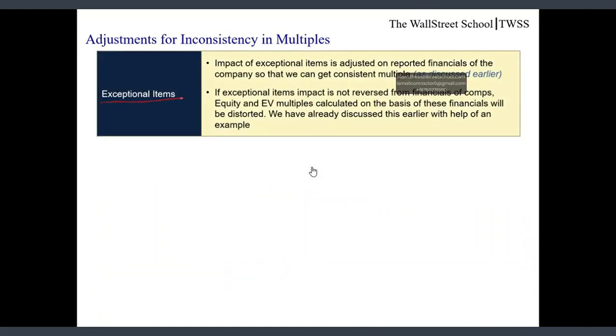Exceptional items. Friends, impact of exceptional items is adjusted on the reported financials of the company so that we can get consistent multiple. If we don't remove impact of exceptional items, my financials of the company would be distorted, and accordingly multiples calculated on the basis of distorted financials would also be distorted.